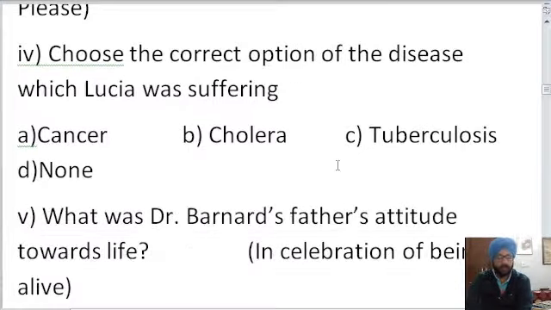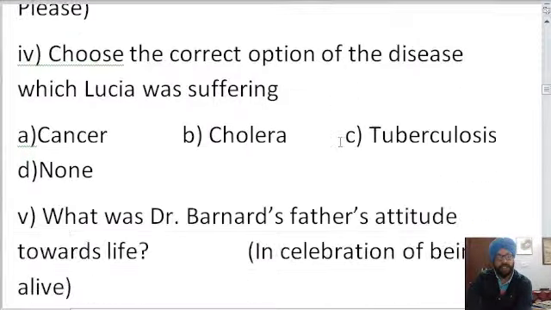Fourth is an MCQ based question. Choose the correct option of the disease which Lucia was suffering. That is from the Two Gentlemen of Verona. The question is from the chapter which has come. Name the disease from which Lucia was suffering. Harsh, A option is incorrect. Yes, Kom Singh Narula, C option is correct. Abhirana, you are correct.